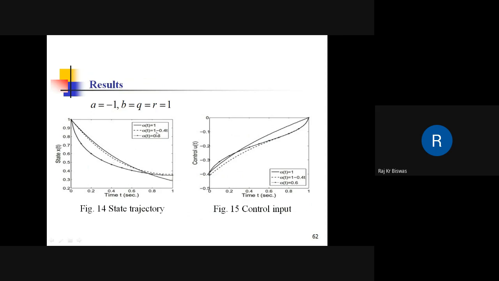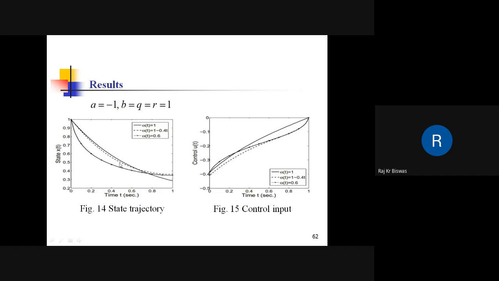This is chosen in this way to show that at t equal to 0 this becomes 1, meaning this result, and at t equal to 1 it is 0.6, meaning alpha equal to 0.6. But it is interesting to note that when alpha is a time function, the result does not remain within these two boundary curves.